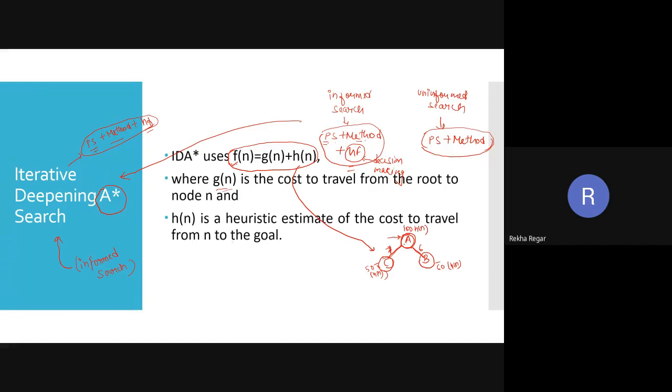Suppose I am going from A to C. A says I can drop you at C with a maximum cost of 100. So these are some terminologies related to iterative deepening A star search, which is just similar to A star search.